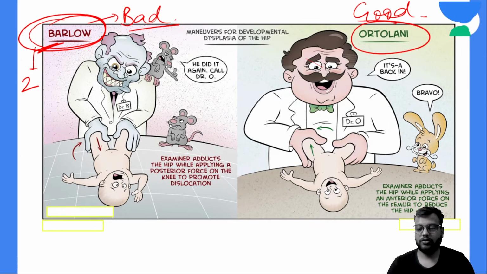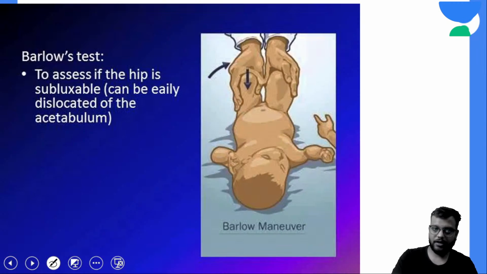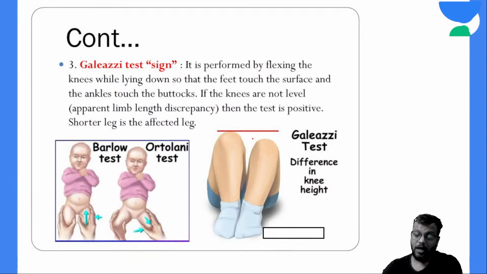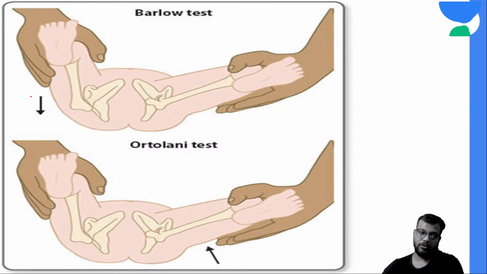Barlow's test is the bad test, Barlow's and Ortolani test. Okay, now the third test is your Galeazzi test or Galeazzi sign. What you have to do is, in the same position like this, normally the superior part of both the knees will be in a single line at the same level. But if Galeazzi's sign is positive, they will not be in the same line. So this is your Galeazzi's sign. Here you can see Barlow's test, dislocating posteriorly and relocating by pulling anteriorly.